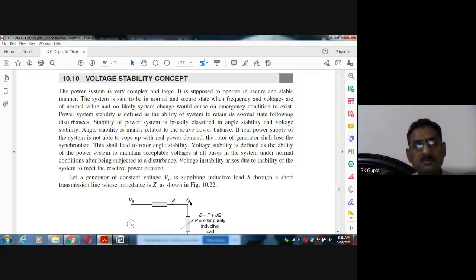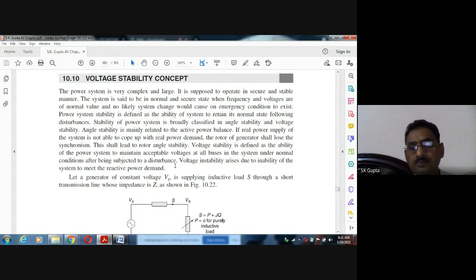In the last lecture, we were describing stability, and we described what stability is in general, what is the meaning of voltage stability, and what is the meaning of angle stability. While describing voltage stability, we said it is the ability of the system, the power system, to retain the voltages of all the buses in a specific range.